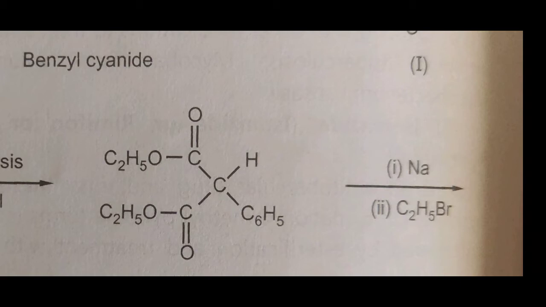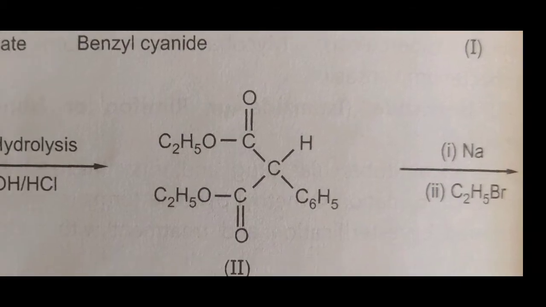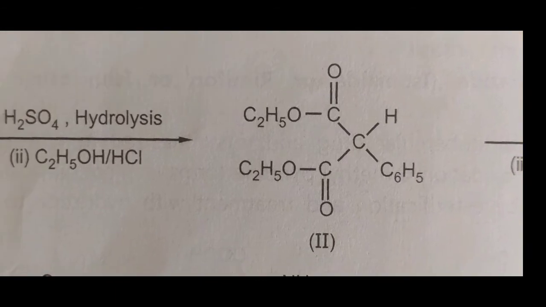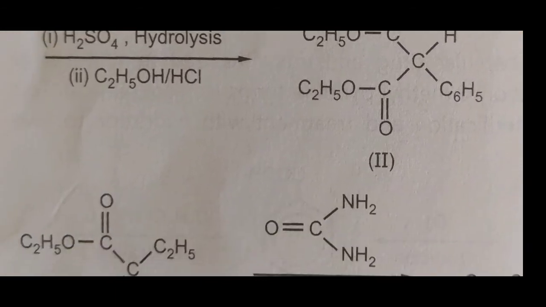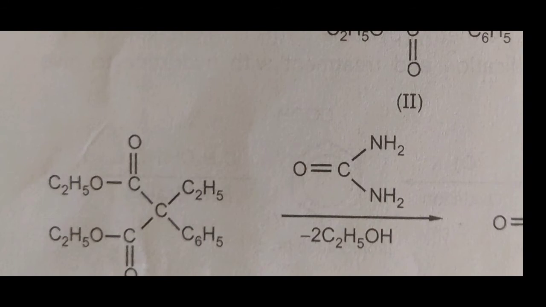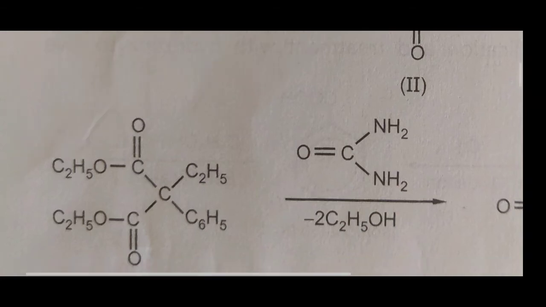This compound is first treated with sodium, then H is replaced by Na, and when this sodium compound is again treated with C2H5Br, NaBr is released and sodium is replaced by C2H5. Then in compound third, the ester groups remain as it is, C6H5 remains as it is, only H is replaced by C2H5.